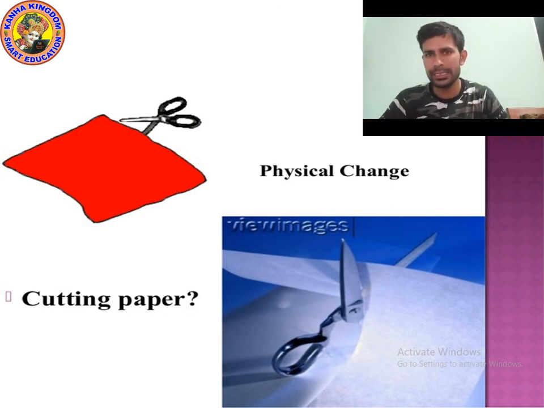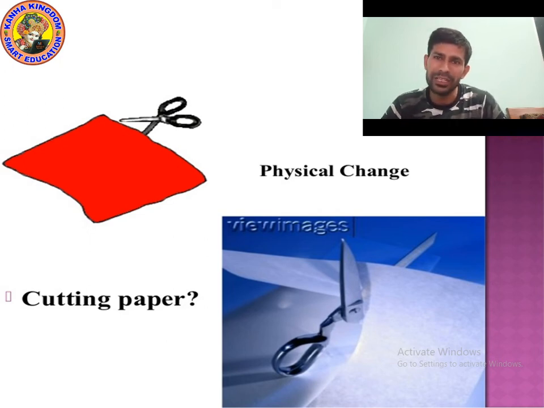As you can see on the screen, it is red color paper in rectangular shape. You can cut the paper into different shapes, triangular, circular, hexagonal, any shape you can get. But it is still paper, you can again fix it using glue. So this is an example of physical change.